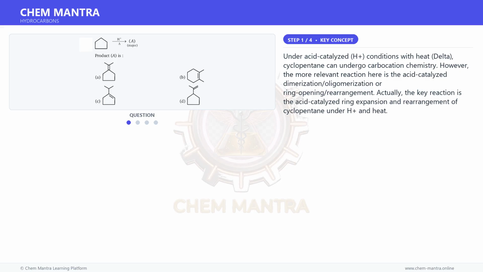Under acid-catalyzed (H+) conditions with heat (delta), cyclopentane can undergo carbocation chemistry. However, the more relevant reaction here is the acid-catalyzed dimerization, oligomerization or ring-opening rearrangement. Actually, the key reaction is the acid-catalyzed ring expansion and rearrangement of cyclopentane under H+ and heat.